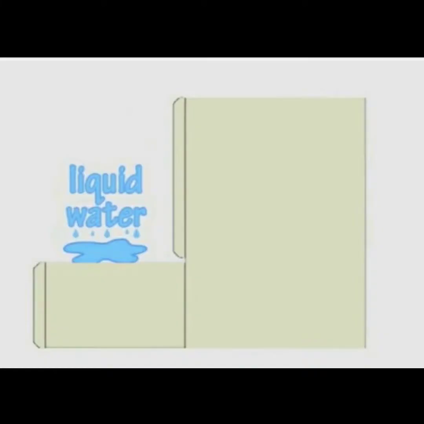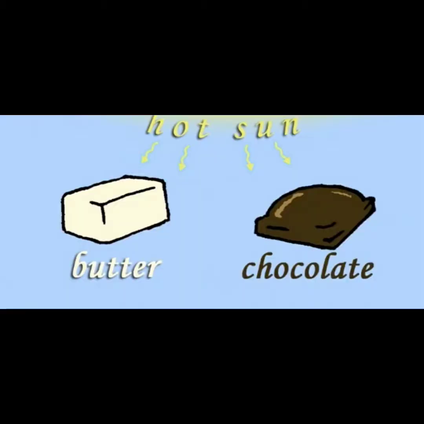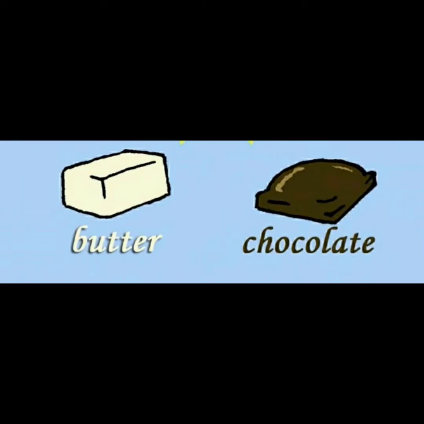For example, if you put the liquid water in the freezer, it will turn back to its original state, that is ice. Similarly, if you put the chocolate and butter out of the sun and leave them in the cool shade or in the freezer, it will harden again. These changes are called reversible changes.